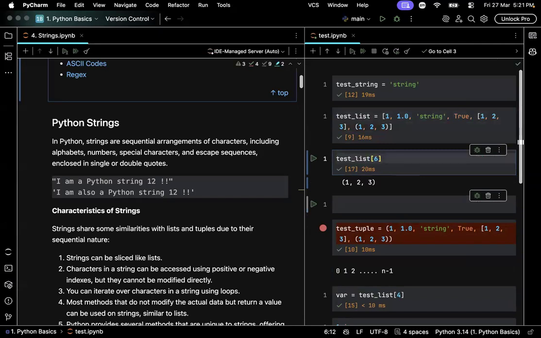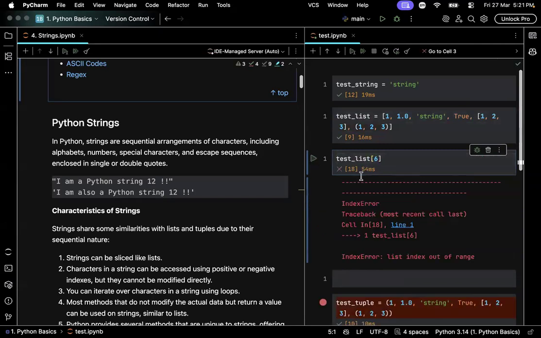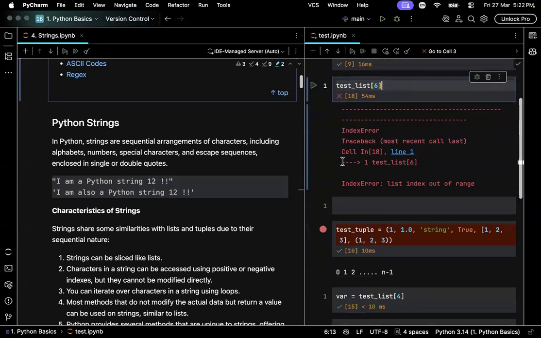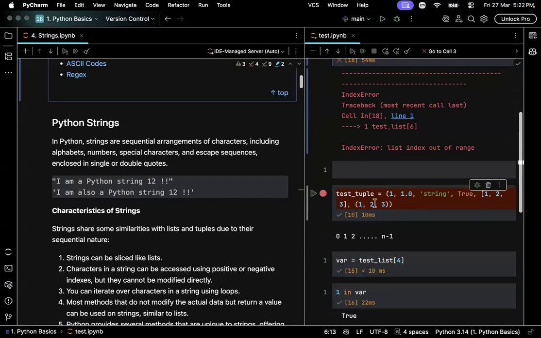See, it will raise an error because it is counting from 0 to 5 and you are trying to write 6. You might justify that since 6 is the length of the list or a string or a tuple, I am writing 6. Which is false. If the length is n or if the length is 10, the last element should be accessed using n minus 1 or 10 minus 1.